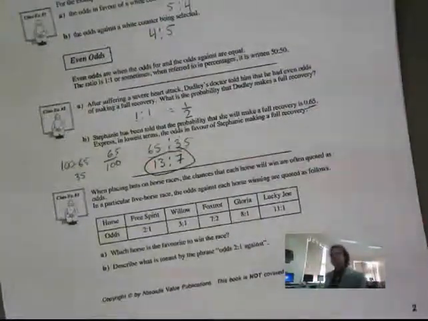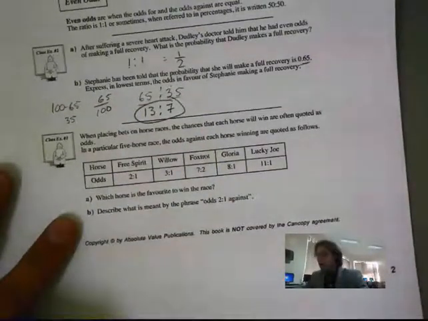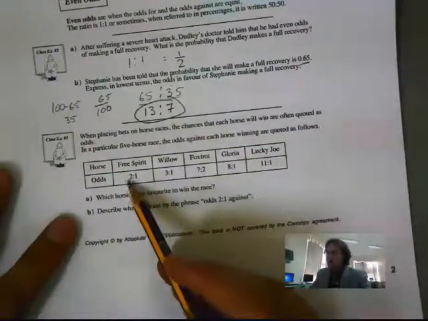Alright, let's take a look at our third example. Example number 3 says, when placing bets on horse races, the chances of each horse winning are often quoted as odds. In a particular 5-horse race, the odds against each horse winning are quoted as follows.